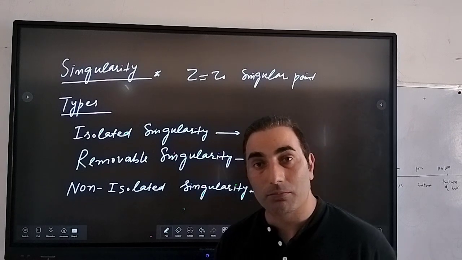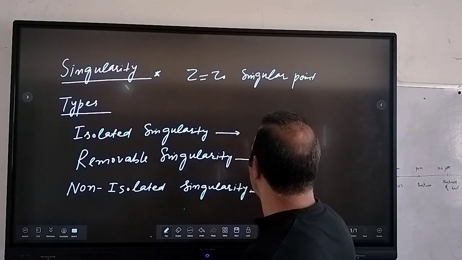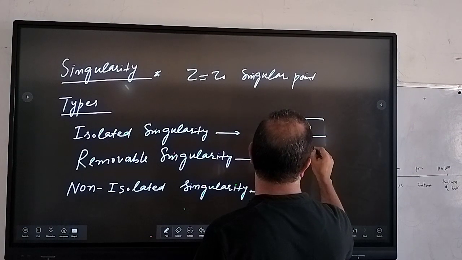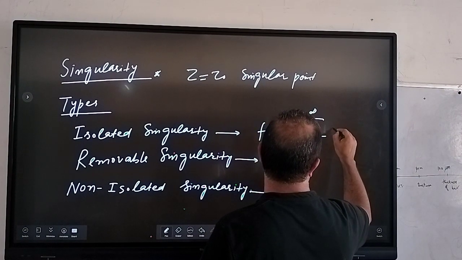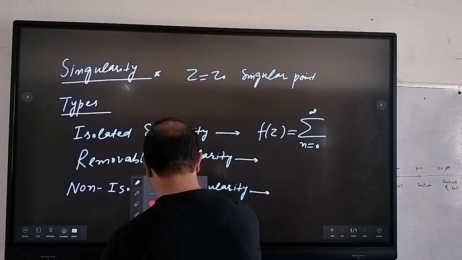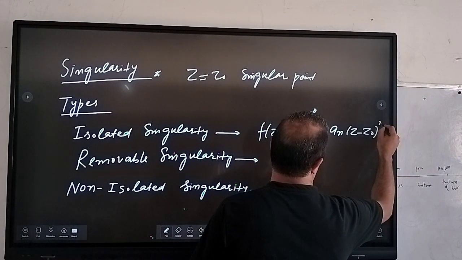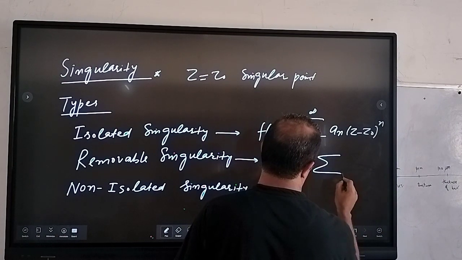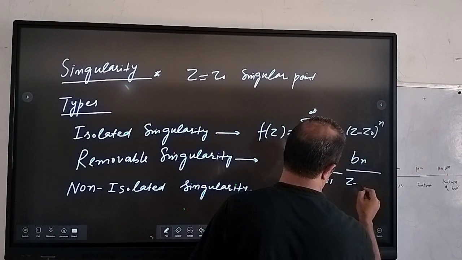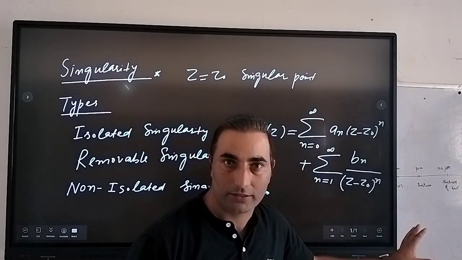First, if we talk about the Laurent series expansion, that means if our Laurent series, f(z) equal to, is written like this.